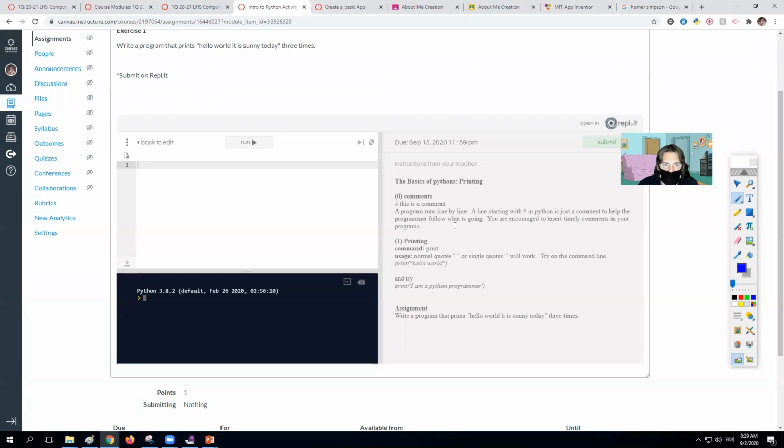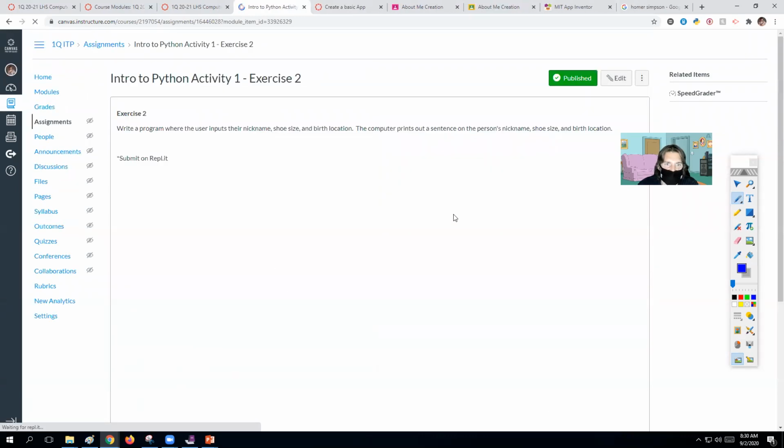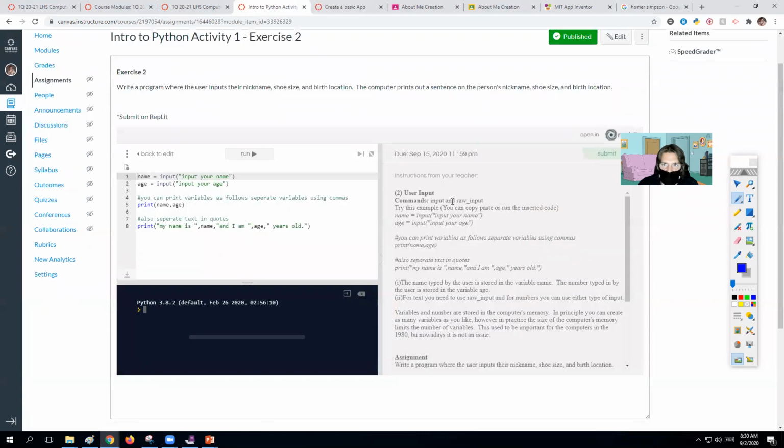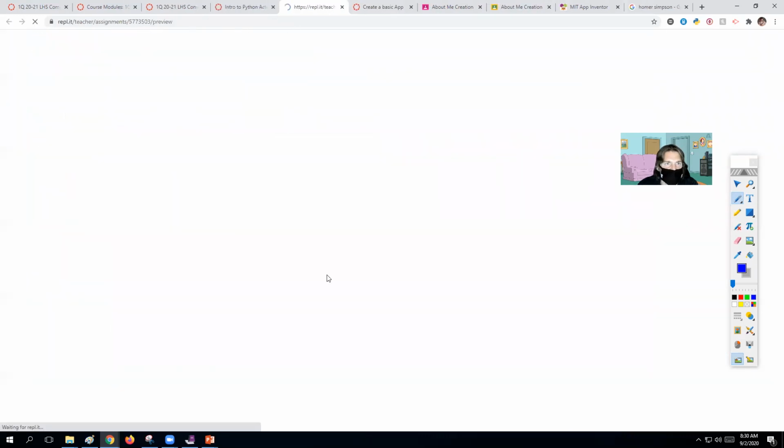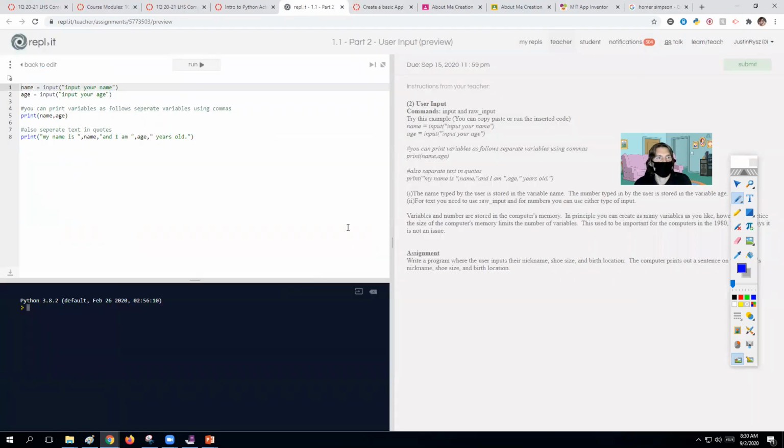Okay, next, Python. We'll go on to exercise 2. All right, and I'm just going to open this in Replit to make a larger screen. Okay, so we're going to look at the input command. So we've got a command here that says name = input, what is your name, age = input, what is your age. And let's just run through this so you guys can see what this looks like.